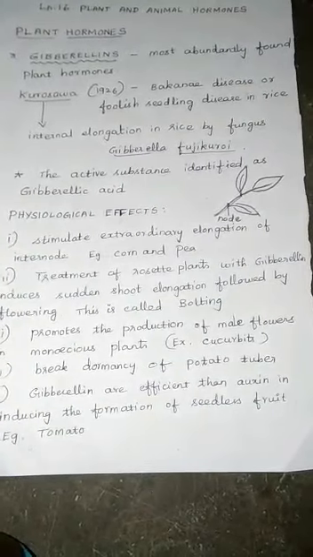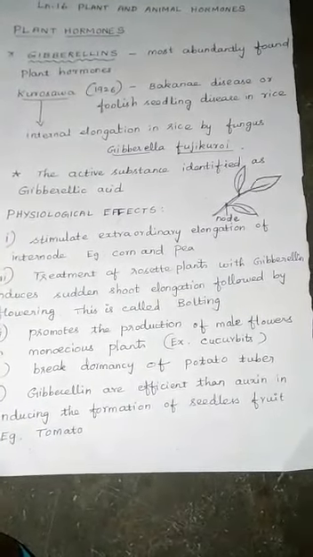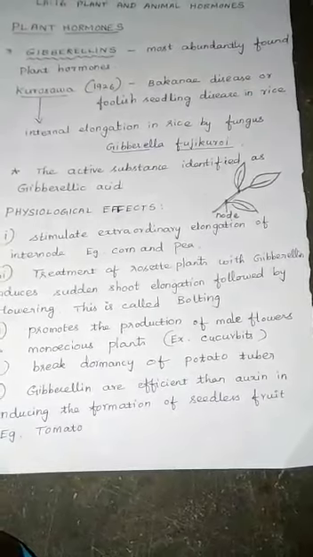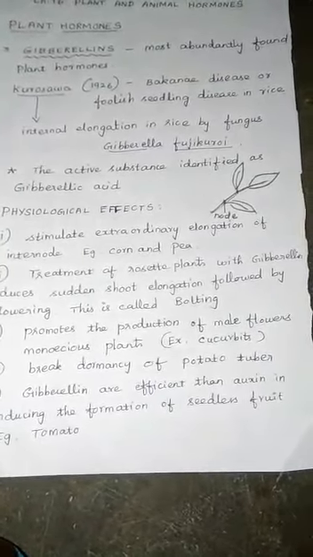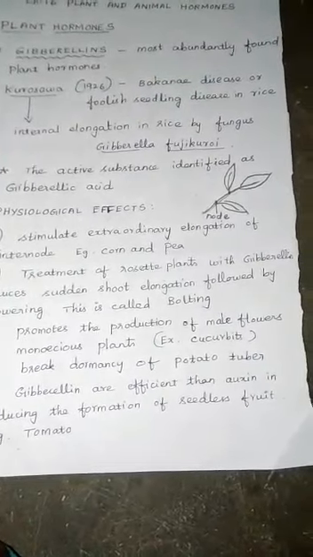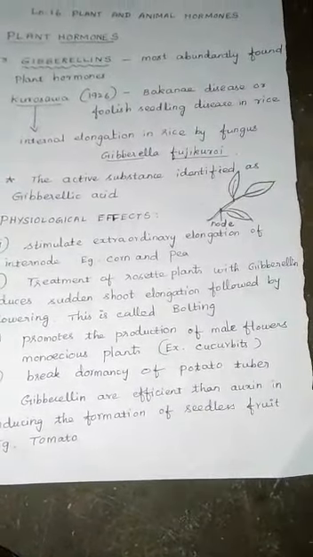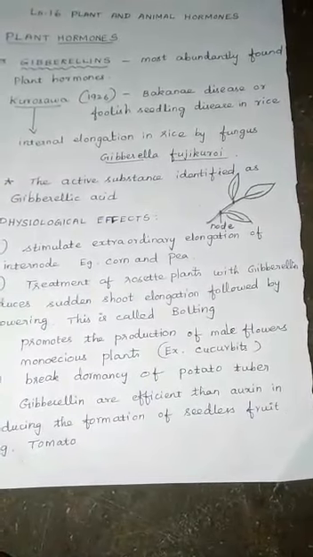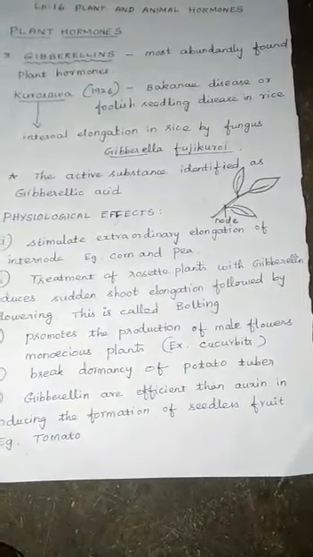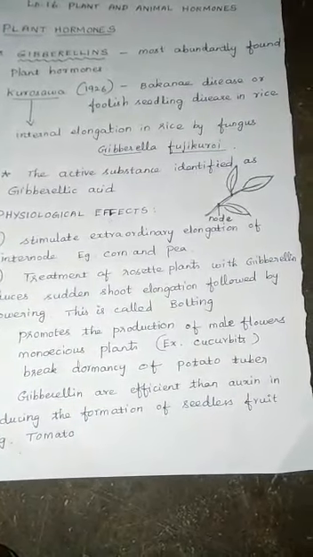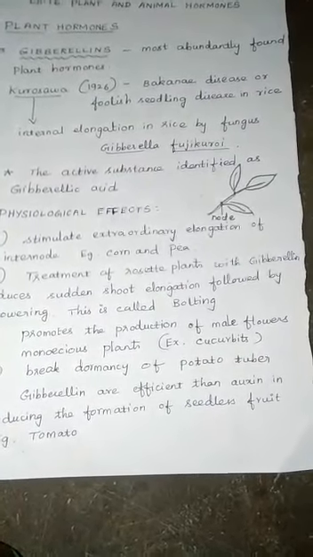Plant hormones, otherwise called phytohormones, are organic molecules produced in very low concentration in plants. They are responsible for morphological, physiological, and biochemical characters. There are 5 types of plant hormones: auxin, cytokinin, gibberellin, abscisic acid, and ethylene.